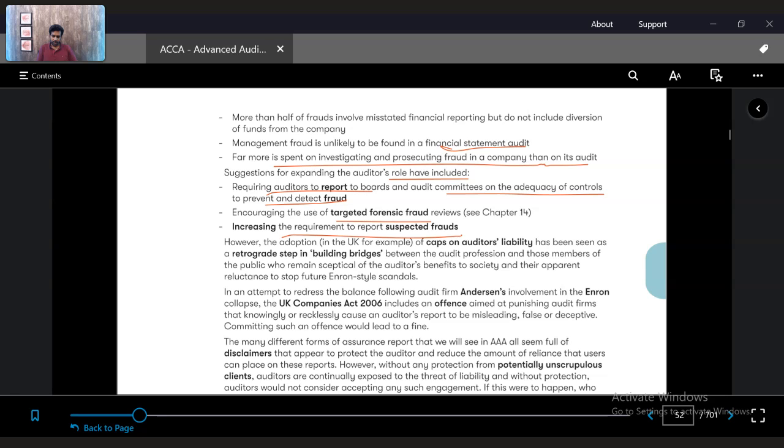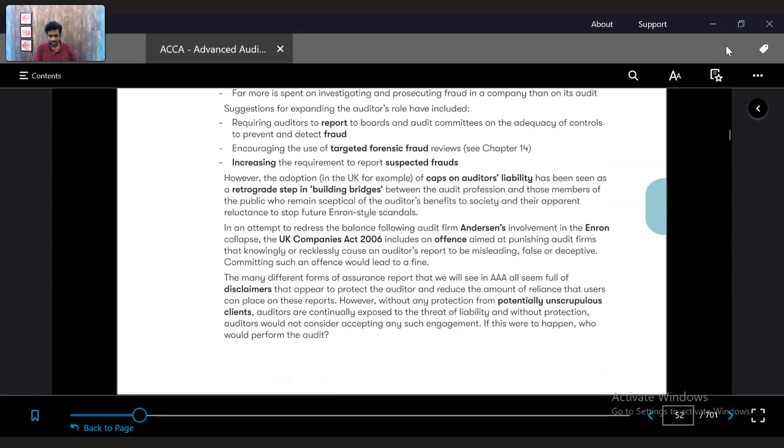Right. So it's very clear that there is a huge expectations gap, specifically after the Enron case, because the Enron case was a big hit to the auditors. Till then, they were seen as experts who knew everything.